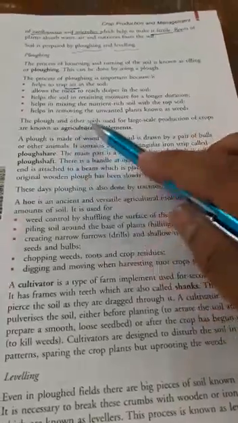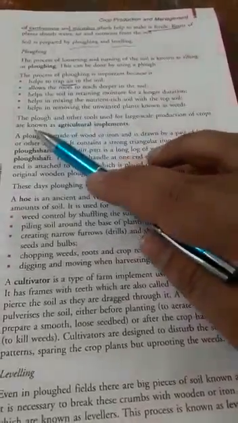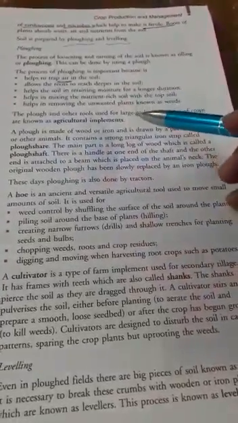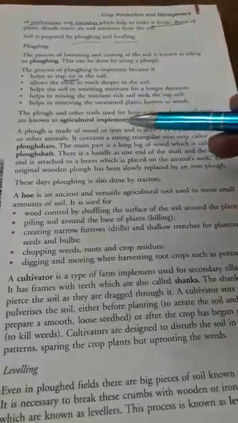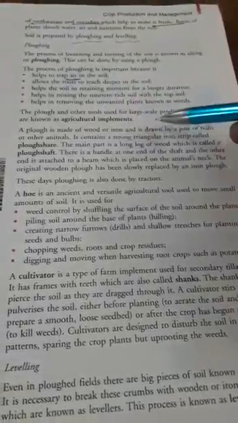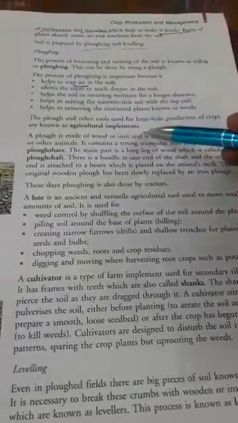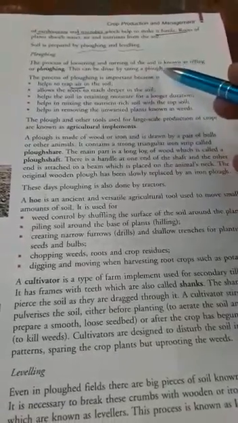So the plow and other tools used for the large-scale production of crops are known as agriculture implements. What are agriculture implements? Agriculture implements are the various kinds of tools which help in the large-scale production of crops. Is it clear how plowing is done with the help of the plow?